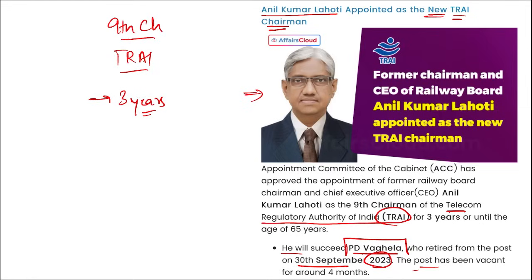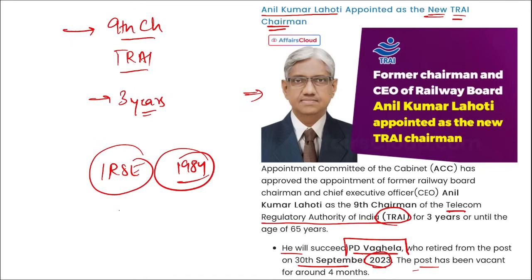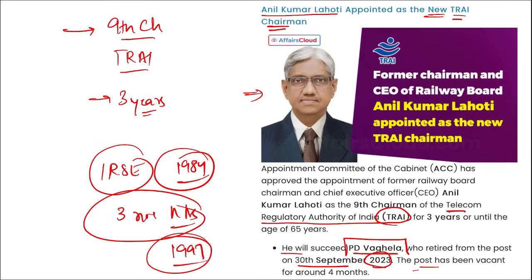So Anil Kumar Lahoti will replace PD Vaghela as the new chairman of TRAI. He will be the ninth chairman of TRAI, and he will be in this position for 3 years. Anil Kumar Lahoti is an IRSEE officer of 1984 batch, and he becomes the third non-IAS officer to be appointed as the chairman of TRAI since their inception in 1997.